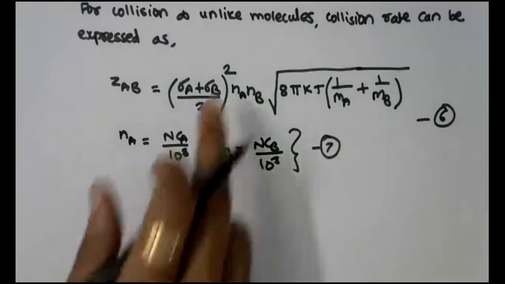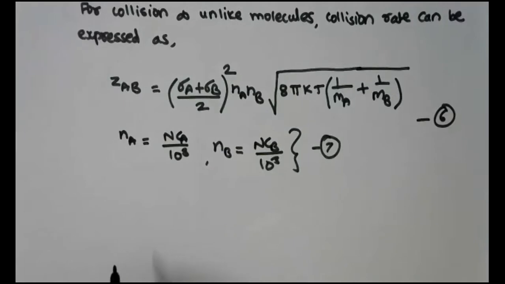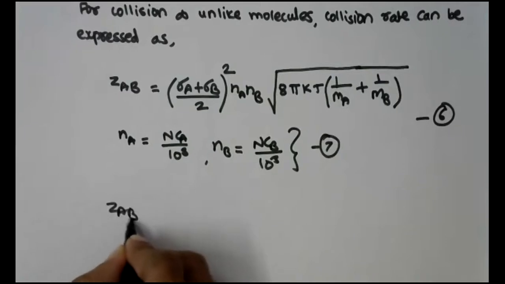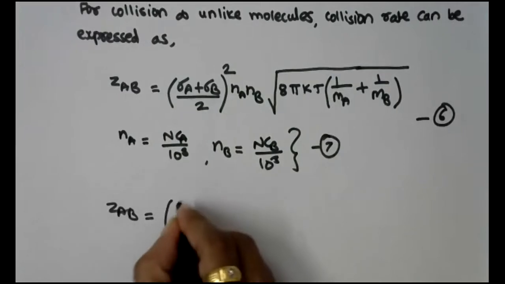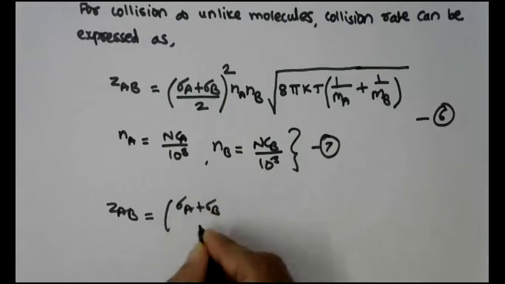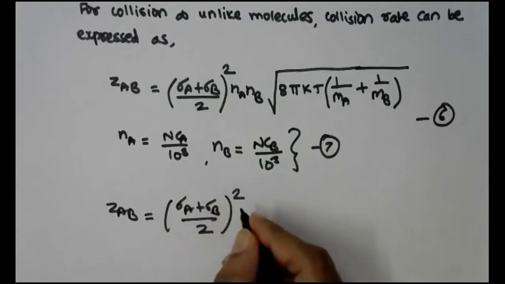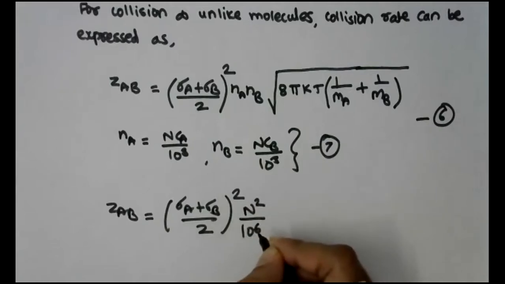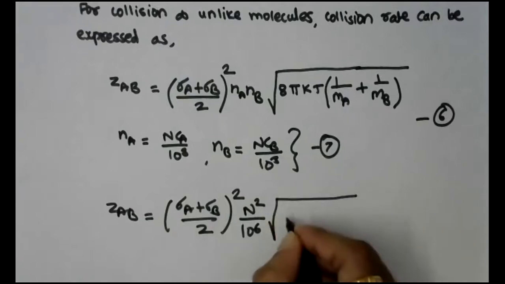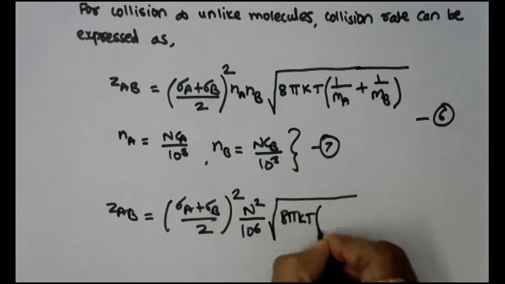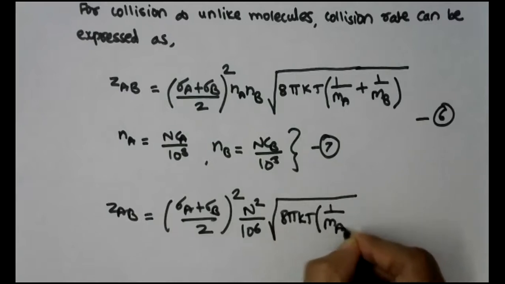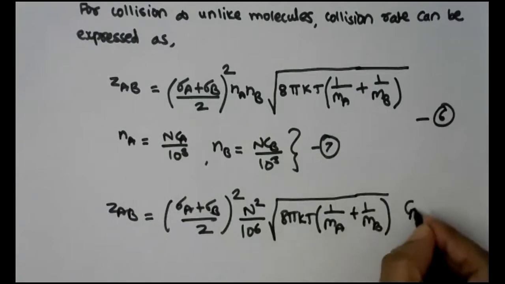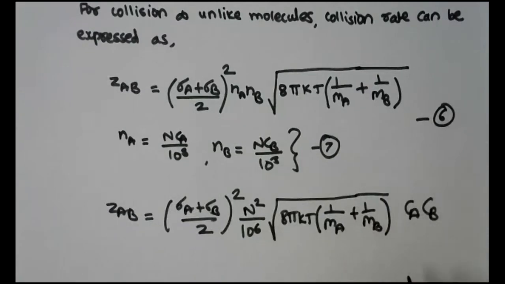Now, if you substitute all these things, then what you will get is ZAB is equal to [(sigma A plus sigma B) divided by 2] squared into N square divided by 10 raised to 6, under root 8 pi kT inside the bracket 1 upon Ma plus 1 upon Mb, and outside the bracket Ca into Cb.